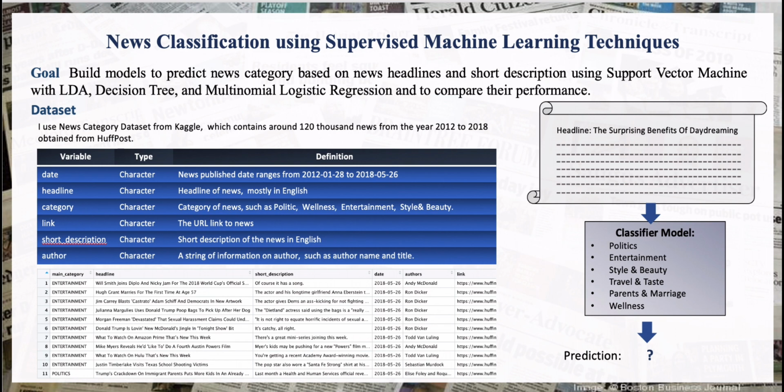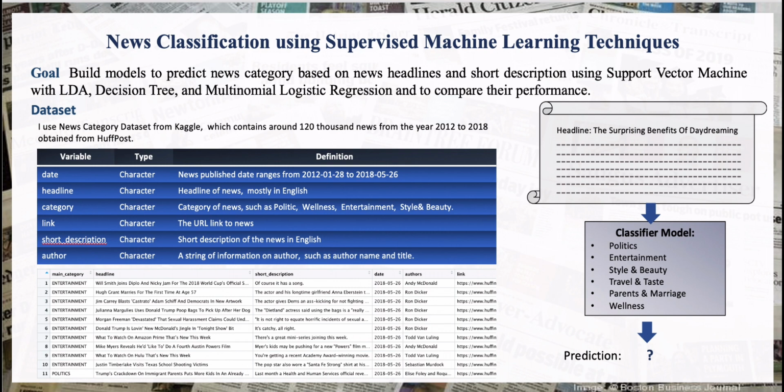The ideal model generates an accurate prediction for news, like the headline, "The surprising benefits of daydreaming," would be predicted under category wellness. In order to build this model, I need a news dataset with classified news category for training